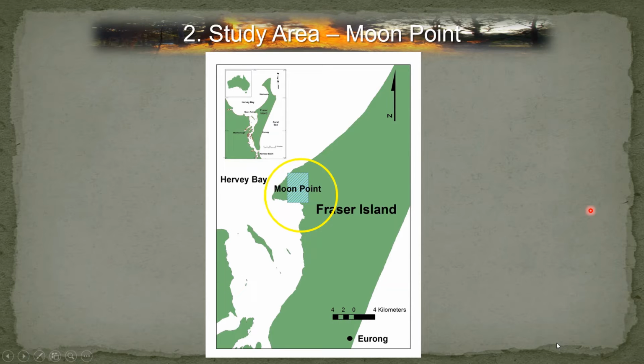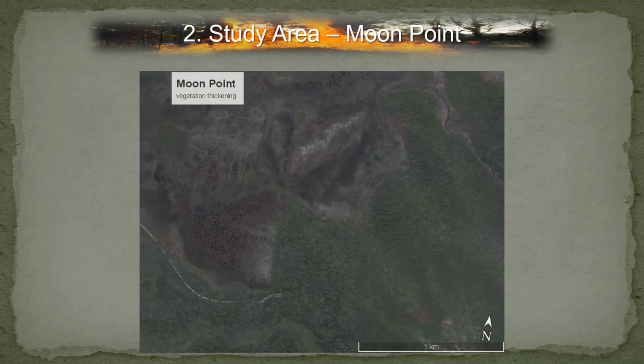So where is Moonpoint? Well, Moonpoint is the western tip of Fraser Island, approximately in the middle of the island, and you can see where the orange circle is. It identifies the area that we took the core samples so that we could look at the charcoal and to identify the fire regimes over time as well.